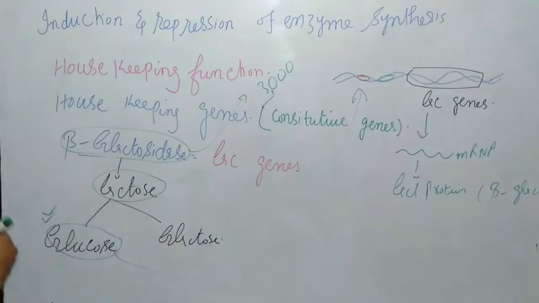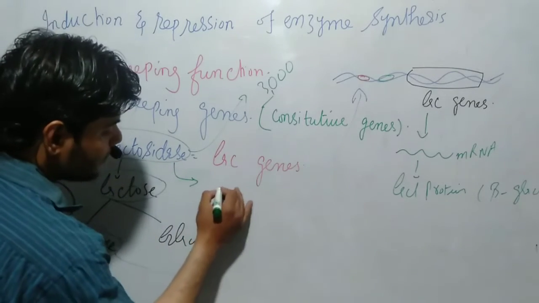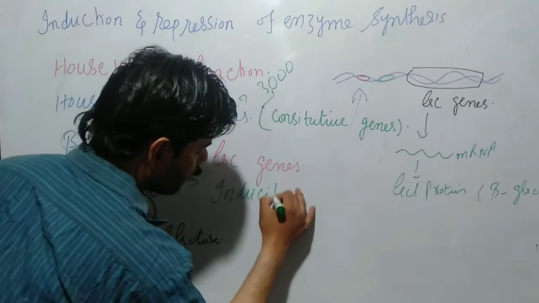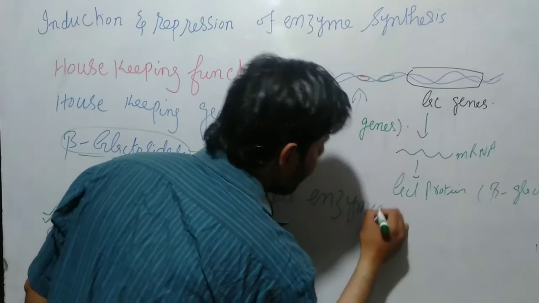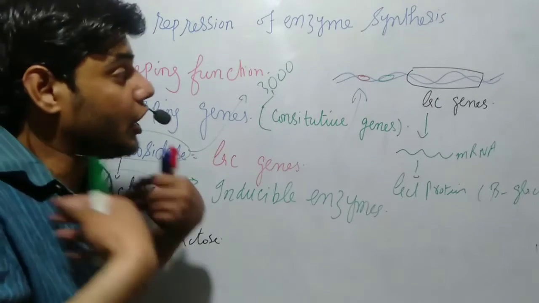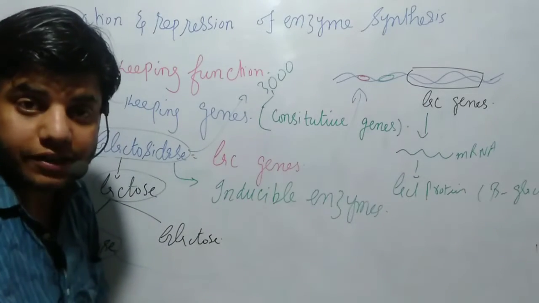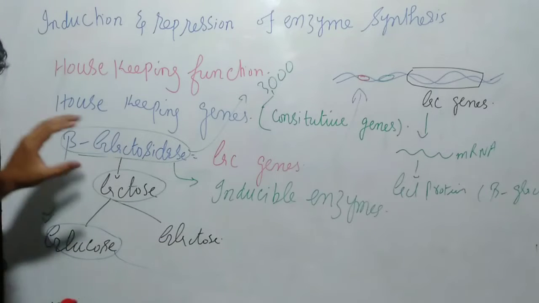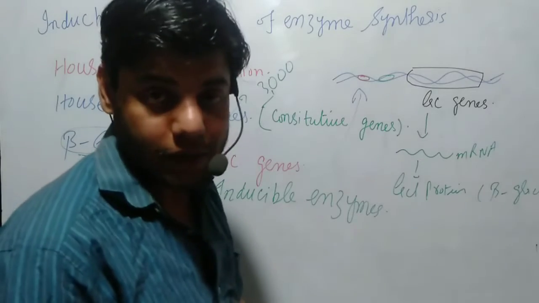So we also say that this beta-galactosidase is acting as an inducible enzyme. Why do we call it an inducible enzyme? Because it can induce, enhance and increase the production of beta-galactosidase, since we have lactose that needs to be broken down.